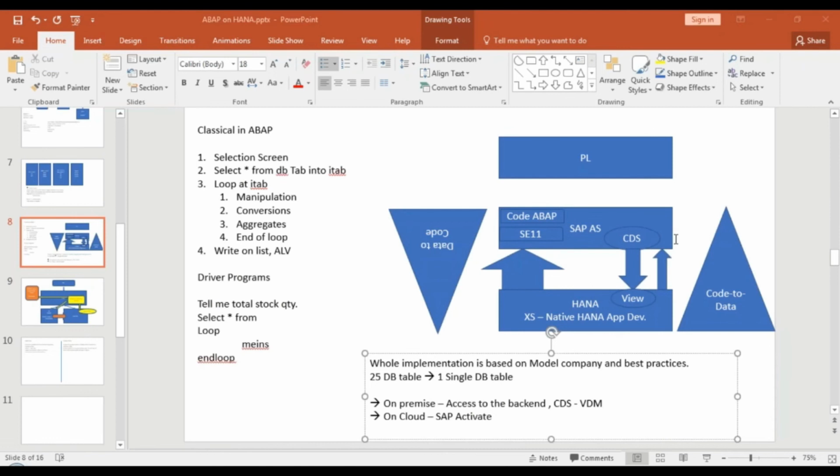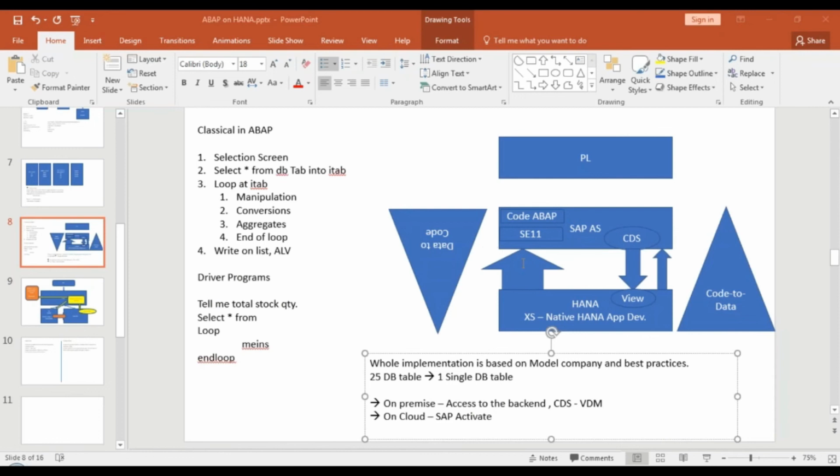Of course, if you're working in S4 projects or ABAP on HANA projects or Suite on HANA projects, this course is relevant for you. If your company decides to go purely on native HANA development, which I guess they will not, because every company who is today using an ABAP stack with normal DBs would either migrate to HANA DB or migrate to S4. In both cases, you remain with an ABAP stack connected to HANA DB. So in that case, it's relevant for you. But if a company is starting to build new software in the cloud or completely native HANA development, then HANA CDS or XSJS development using native HANA application will be useful.